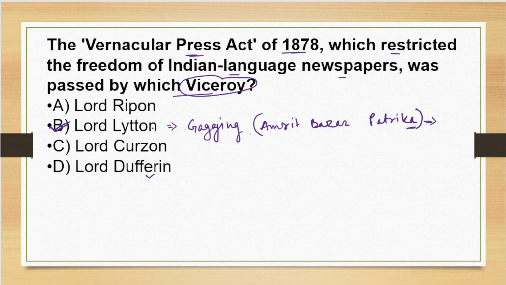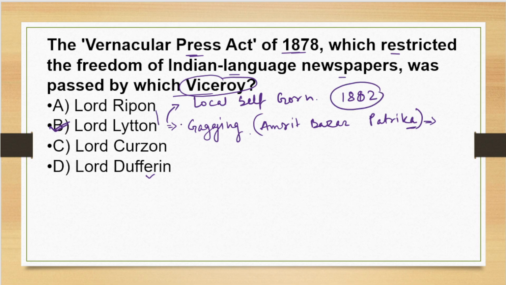Now Lord Ripon is also known as the father of local self-governance, right? And he repealed the Vernacular Press Act in 1882, right? Remember 1882, when Lord Ripon changed this rule.